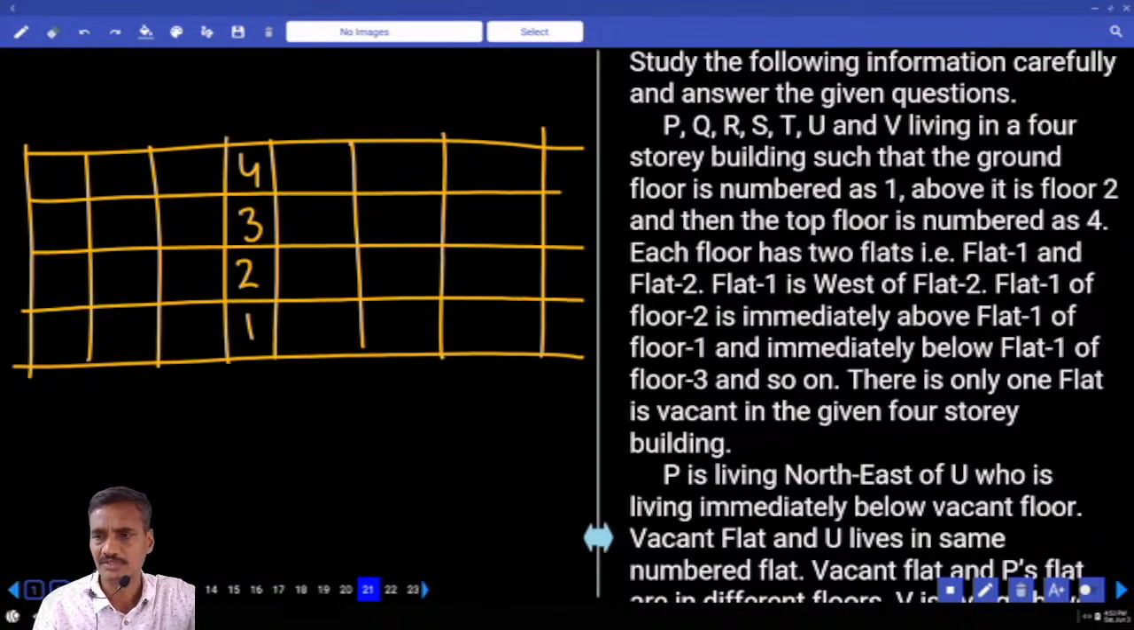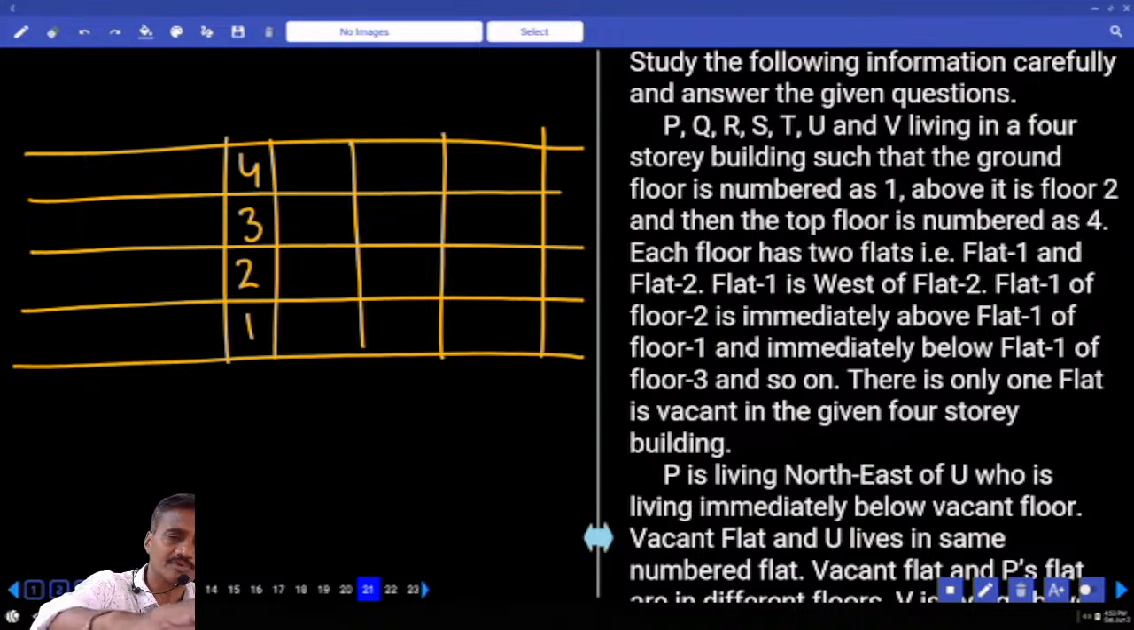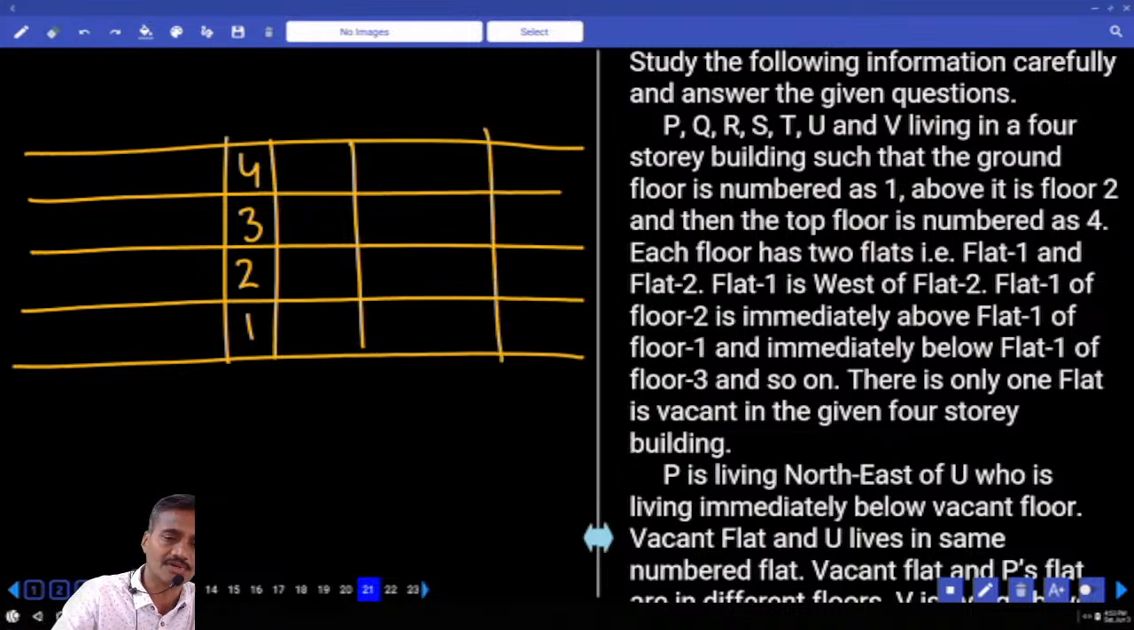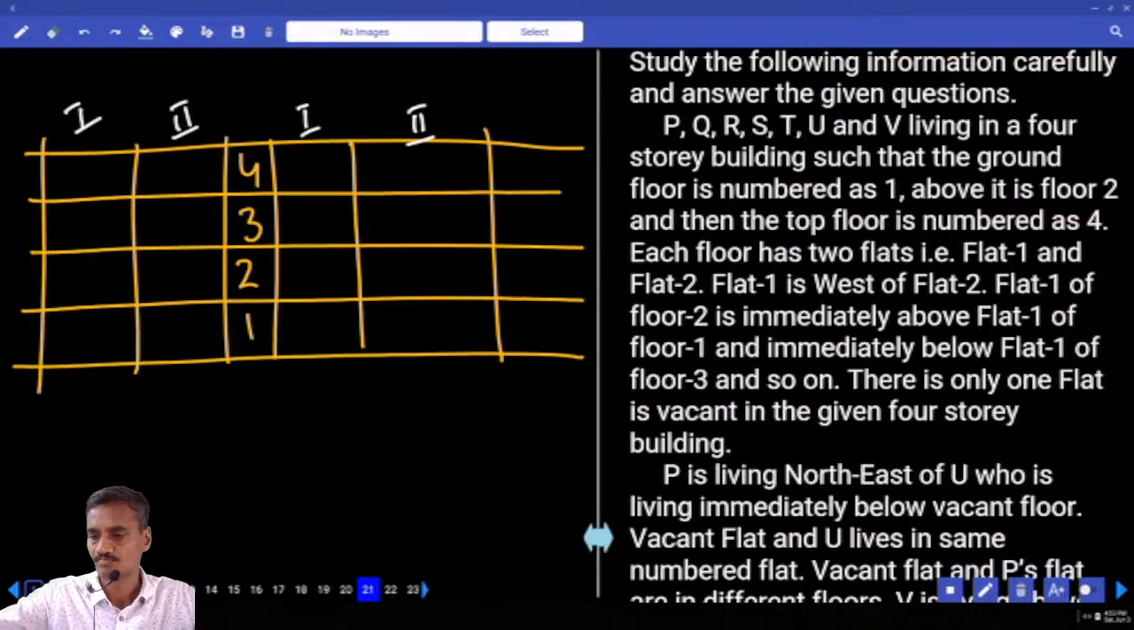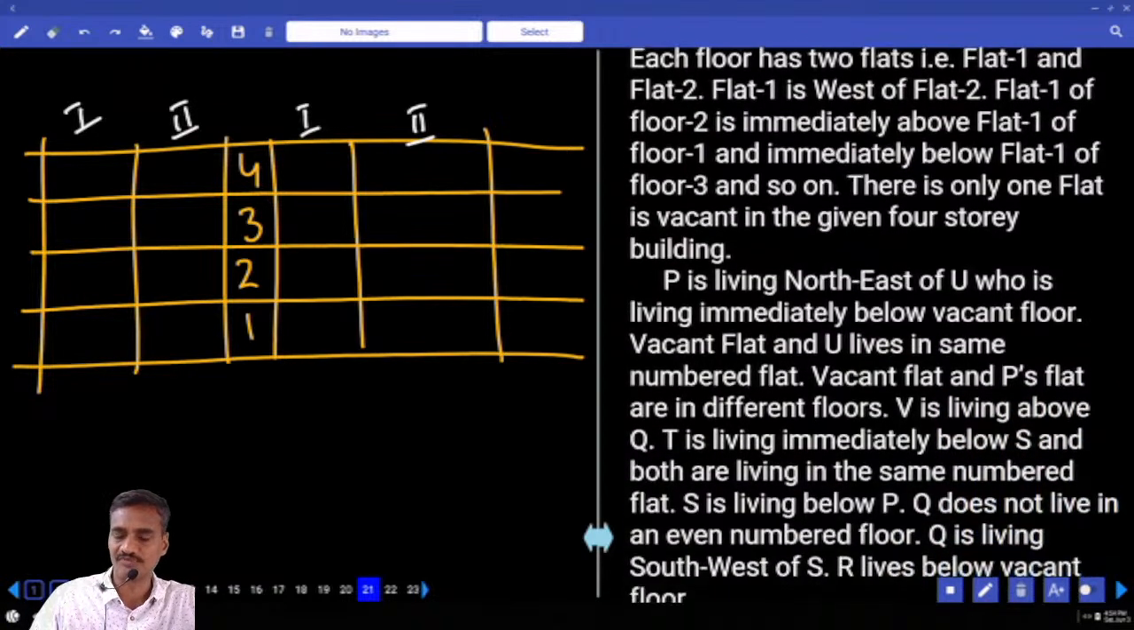Now how many are there? Sorry, 1, 2, 3, 4, 5, 6, 7. Only 7 persons were there. In each floor, how many flats are there? Only 2 flats. Clear? Only 2 flats in each of these. Then flat 1 and flat 2. Flat 1 is to the west of flat 2. Then there is only 1 flat vacant.